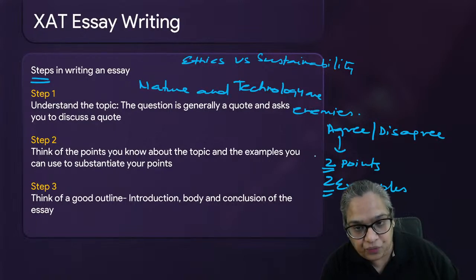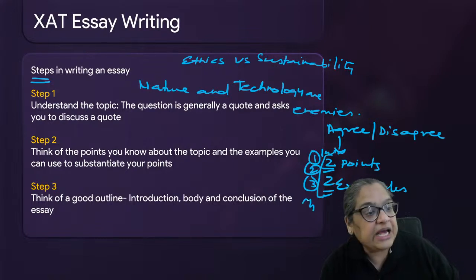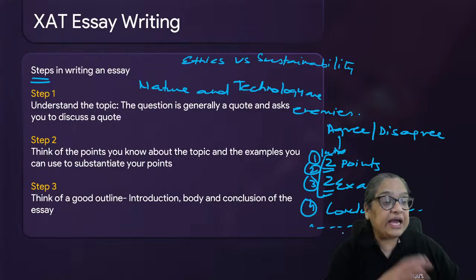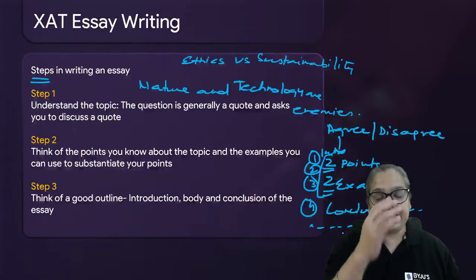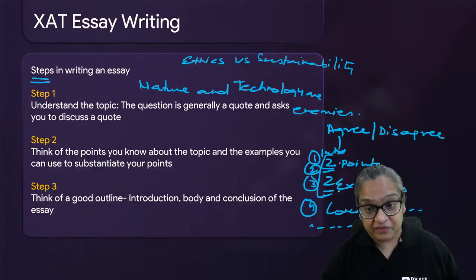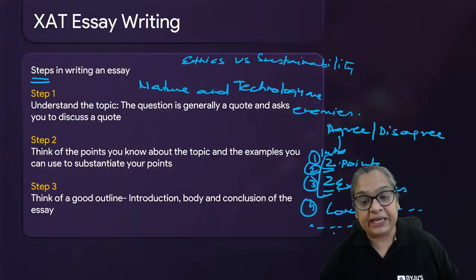The first paragraph will be the intro, the second and third will be points and examples, and in the fourth you conclude that there are, of course, many who believe that ethics and sustainability cannot coexist for some reason. Any reason which goes against ethics helping sustainability. Then you conclude, but because of these reasons, I think ethics and sustainability can coexist.